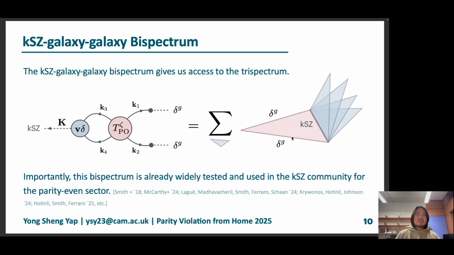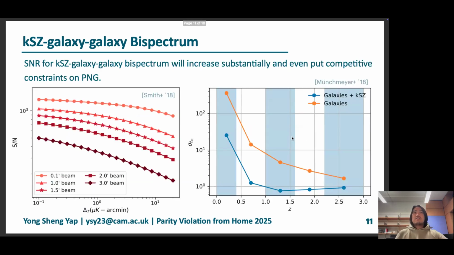Most importantly, this is not just a random statistic that we just came up with. This bispectrum is actually already widely tested and used in the kSZ community for the parity-even sectors. For example, here is a forecast for the signal-to-noise ratio of the kSZ galaxy bispectrum that people have already done for CMB-S4 on the left.